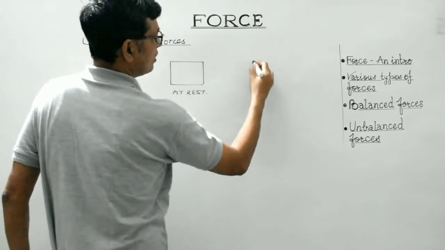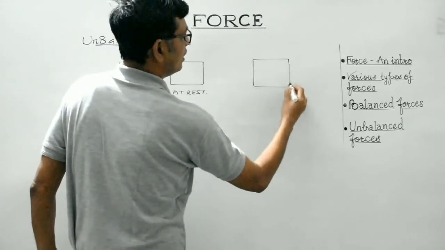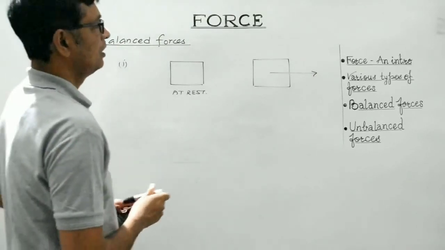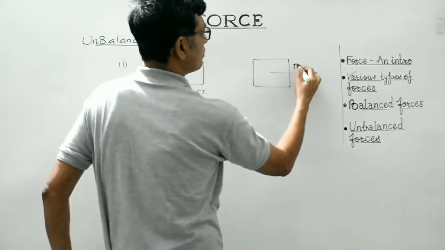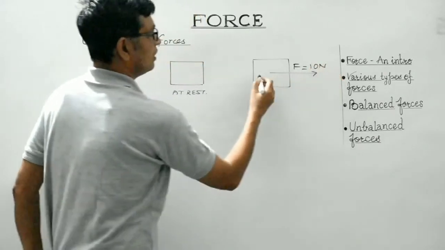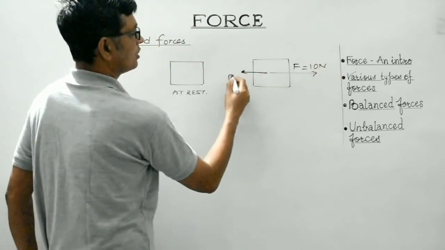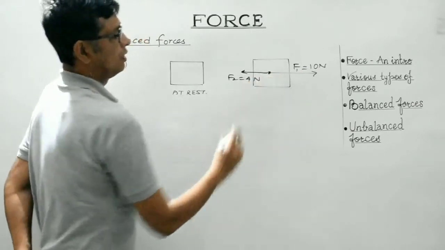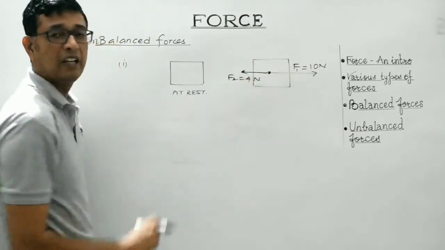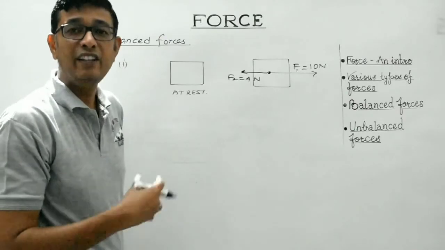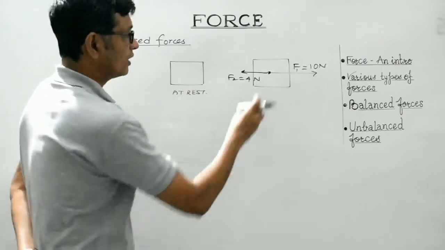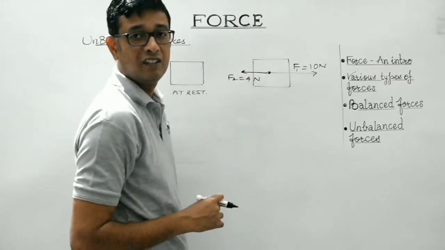Second situation. The same body is under the influence of some force. Let us assume this is a force F1 whose magnitude is 10 Newton and this is a force F2 whose magnitude is, suppose, 4 Newton. Now students, which one is dominating? Obviously 10 Newton is much greater than 4 Newton. So what is the net force acting over here?